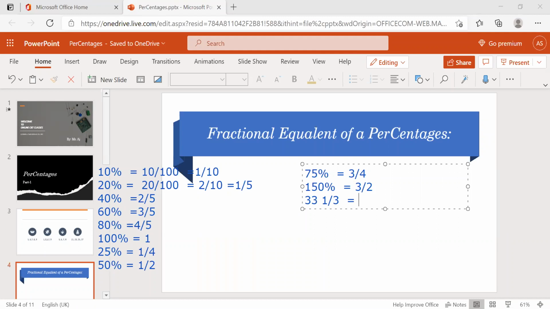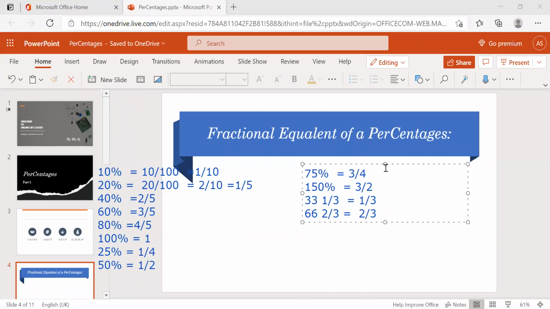So 10 by 3 part of the 100 is nothing but 1 by 3. Now, 66 2 by 3% is just double of that 33 1 by 3. Double of 1 by 3 is 2 by 3.